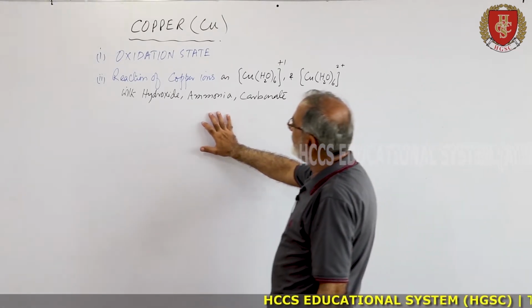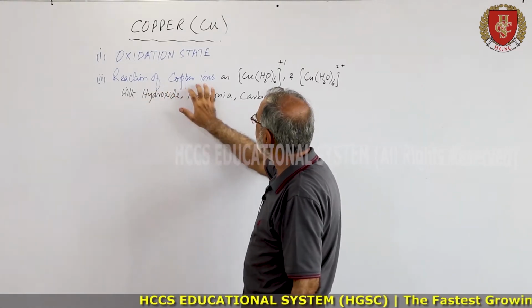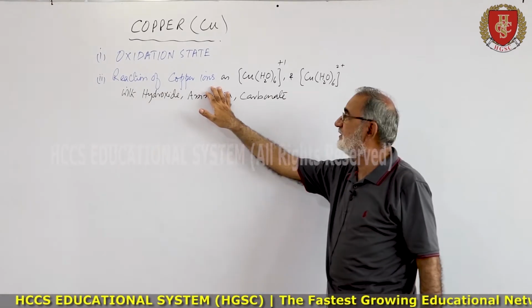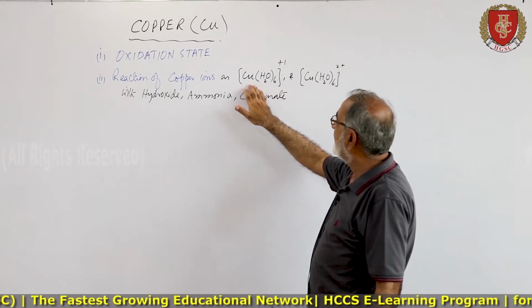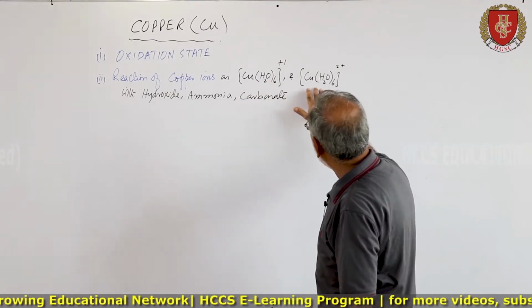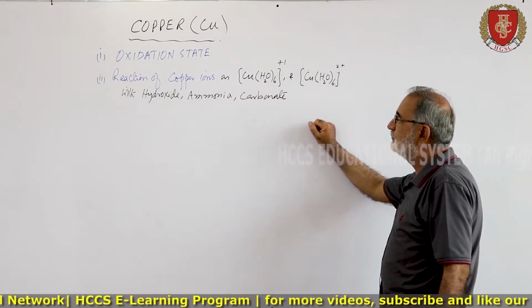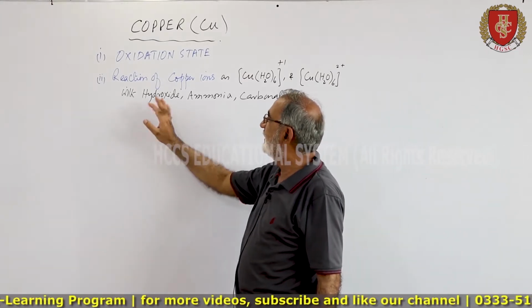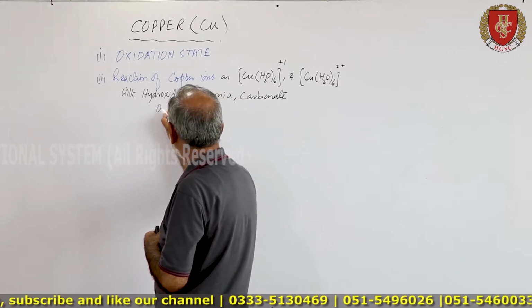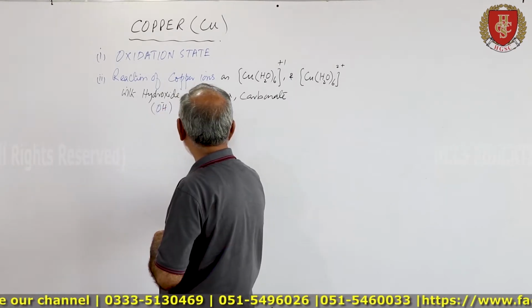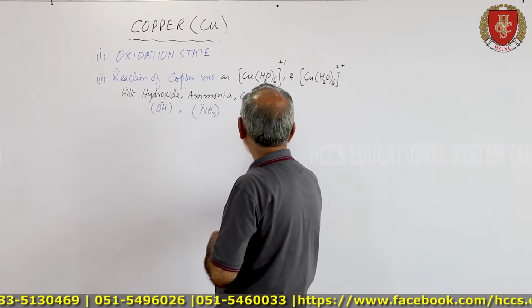So here we will describe the reactions of copper ion. Copper ions usually exist in solution as hexa aqua copper 1, hexa aqua copper 2, and with the hydroxides, ammonia and carbonates, that is OH, NH3 and carbonate.